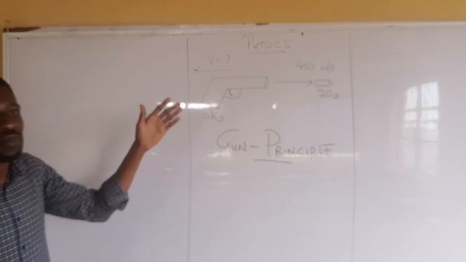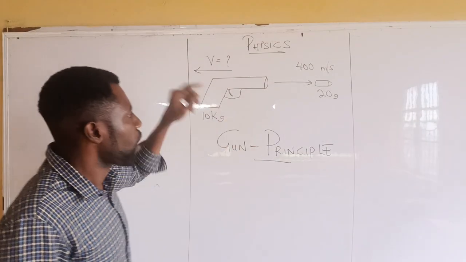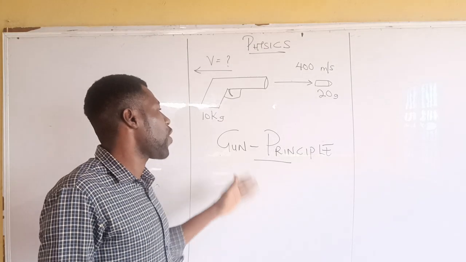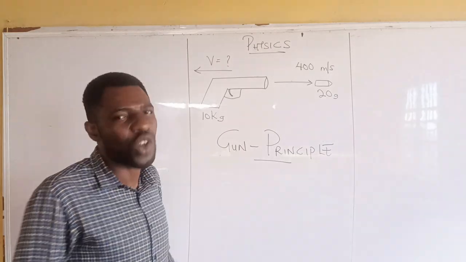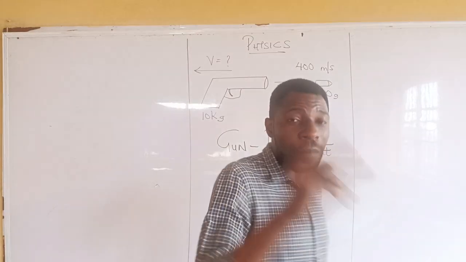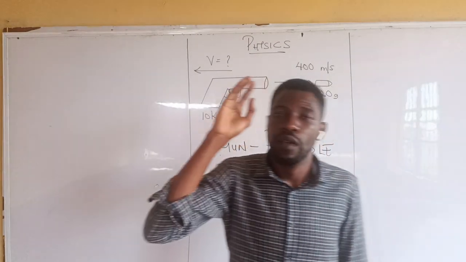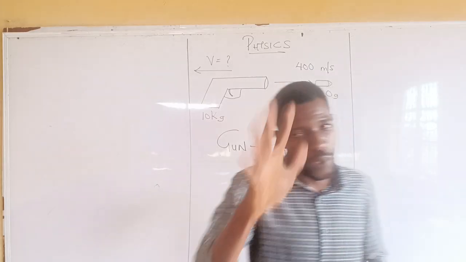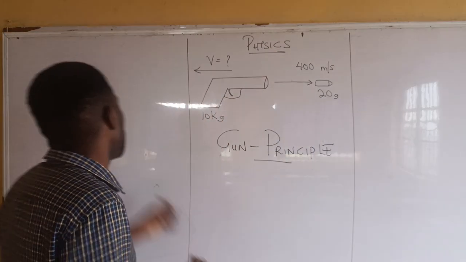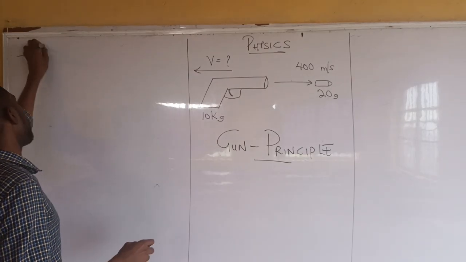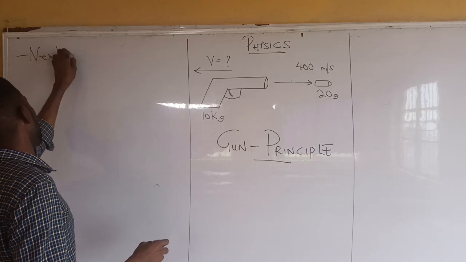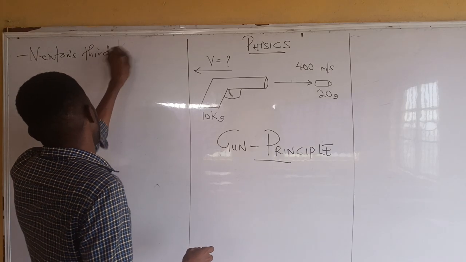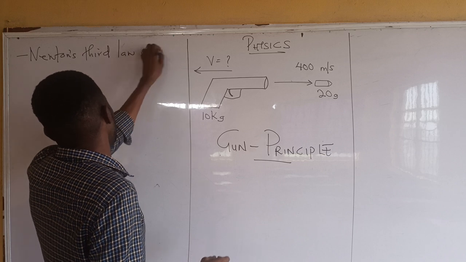Now, we have a gun, we have a diagram on the board. We have a gun, we have a bullet. Now, we have the gun principle. What is a gun principle? There are two basic principles that the gun operates on. The first is called Newton's third law of motion.